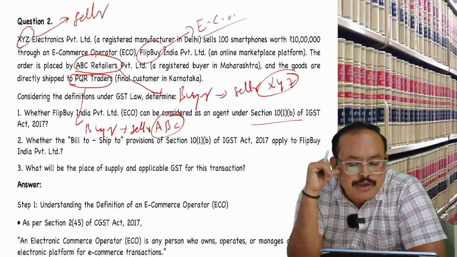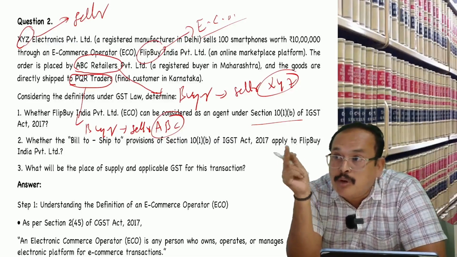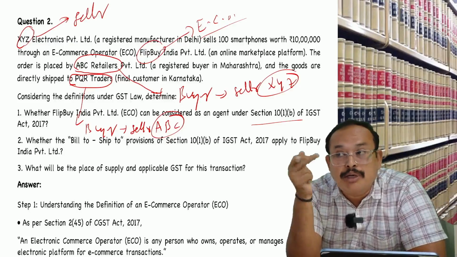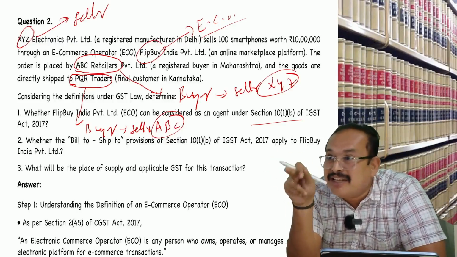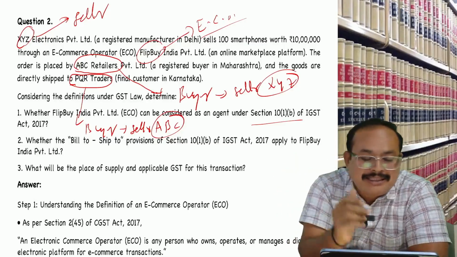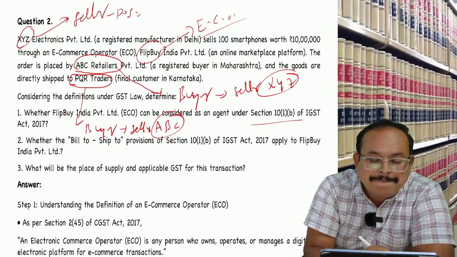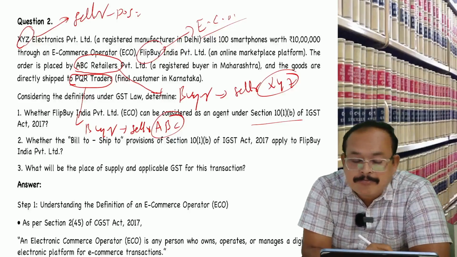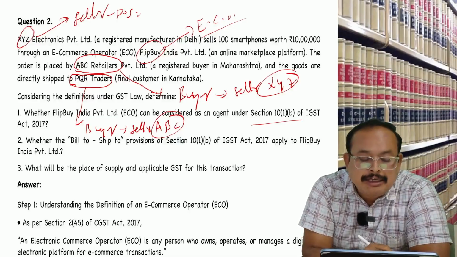Thereafter, does the bill to ship to model apply to Flipbuy? No. Bill to ship to model is not applicable to Flipbuy. Bill to ship to model is applicable to XYZ. For XYZ, 10(1)(b) applies. Place of supply for him, the seller, is equal to? Why Karnataka? Okay. Why Karnataka?